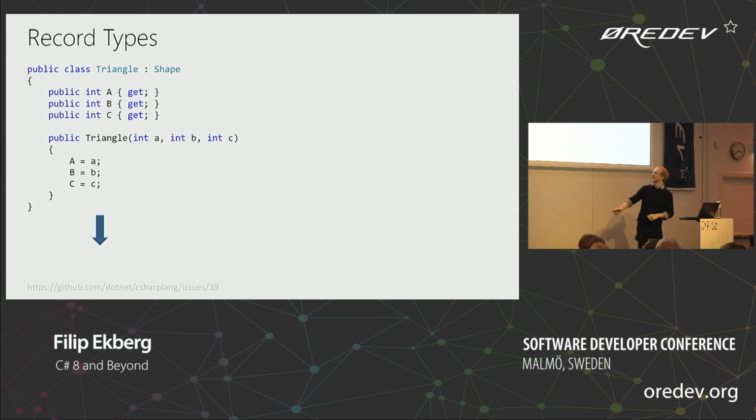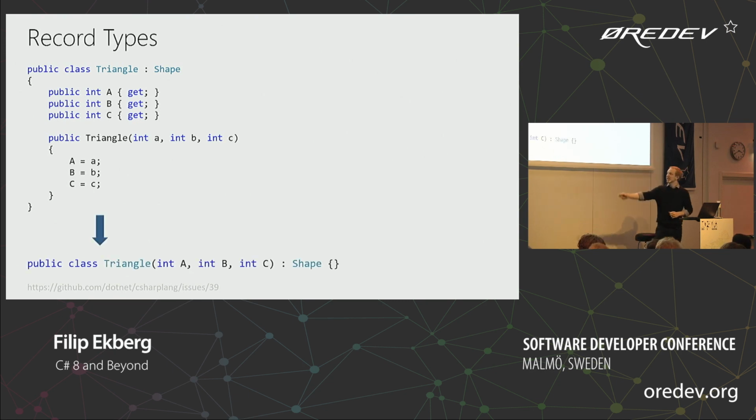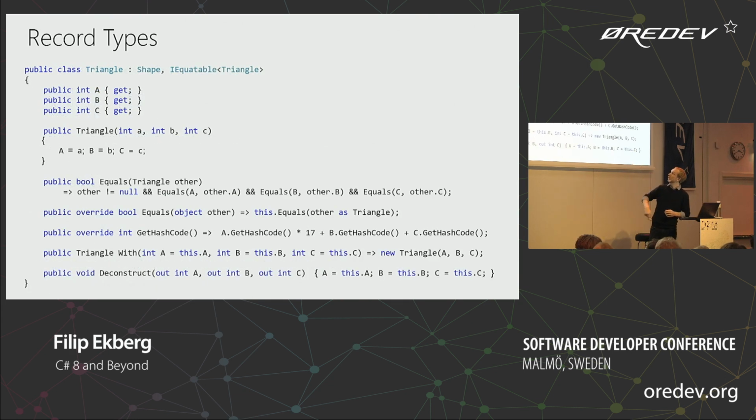So how about we make this a little bit simpler and say, I have this public class Triangle of A, B, and C. It's a shape, and then it just builds a lot of boilerplate code for me. So what would that boilerplate code look like? Well, it would introduce all of these things in here.